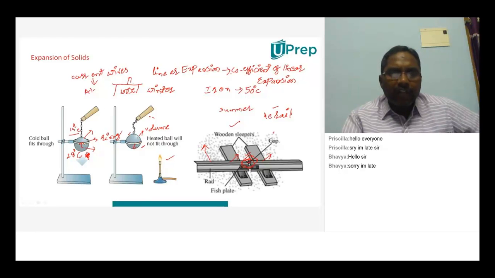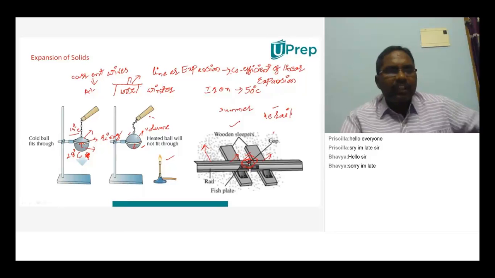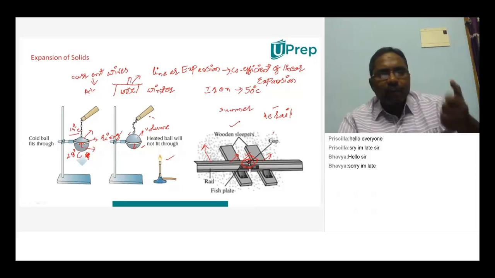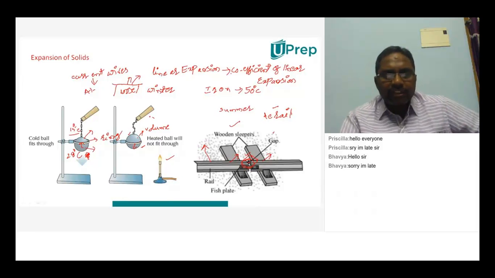Whenever you are heating it, it expands. Whenever you are cooling it, it will contract. That means whatever the length increased, that length will decrease now. So when length decreases, if you are arranging it loosely, it can adjust itself in such a way that it will be fixed in between these two poles.